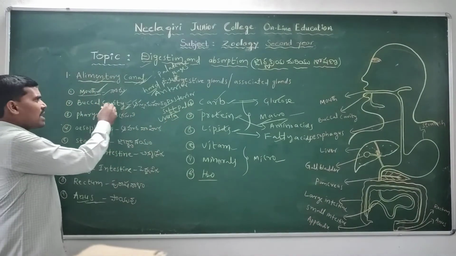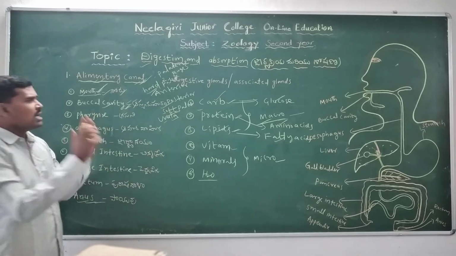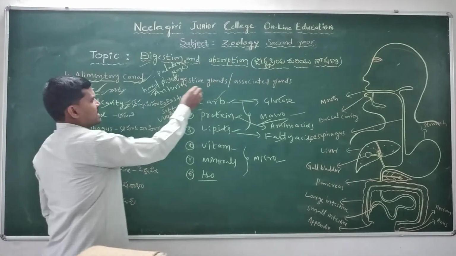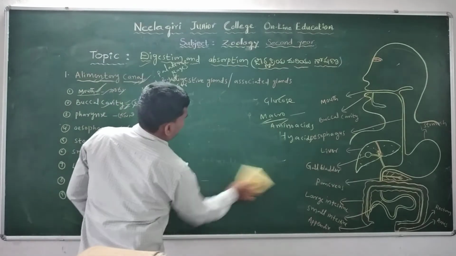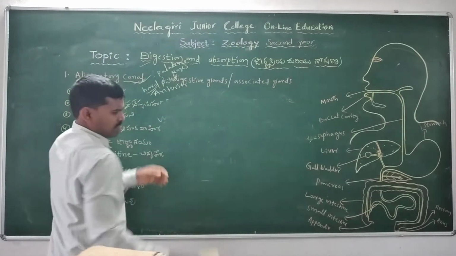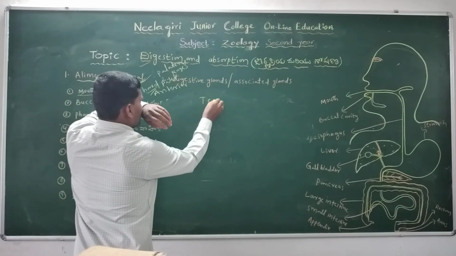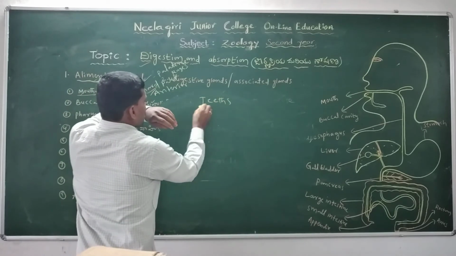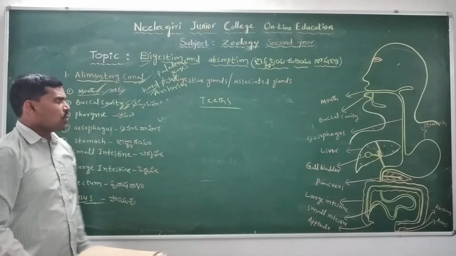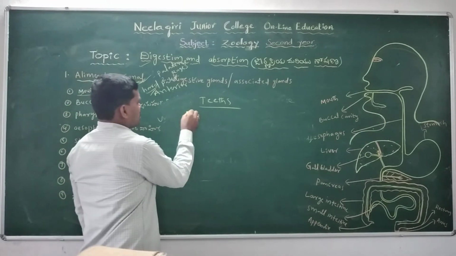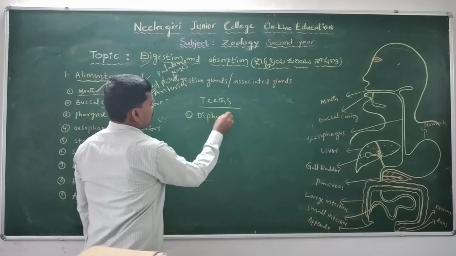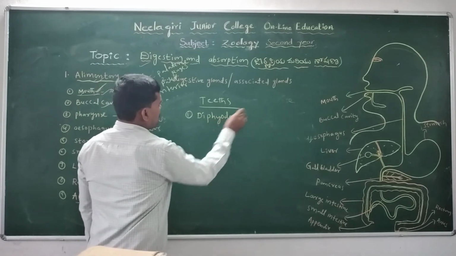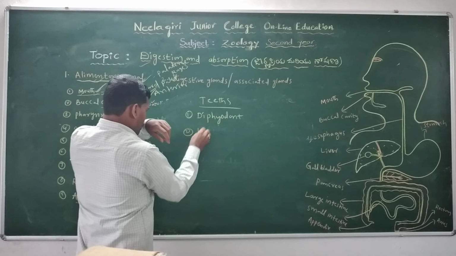And next, the buccal cavity consists of the teeth. What are teeth? There are four types of teeth: one is diphyodont, polyphyodont, and monophyodont type.